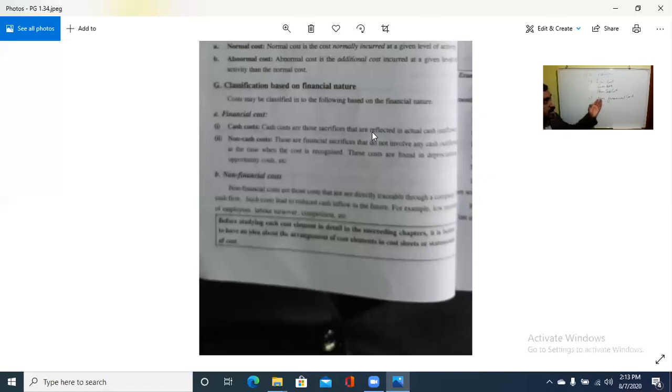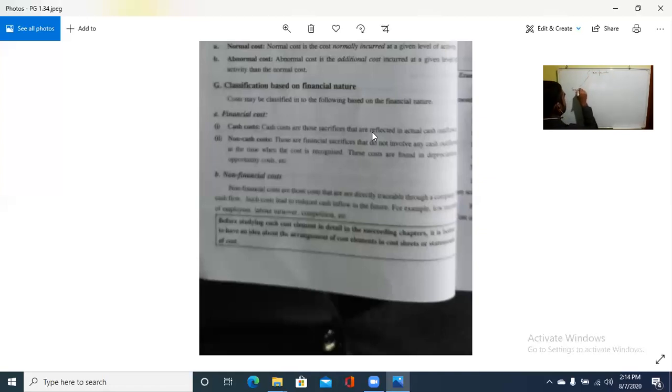So these are the classifications of cost. Now let us have one more look at this, just at a glance, for your information, of all the costs. Firstly, classification: what all are there?